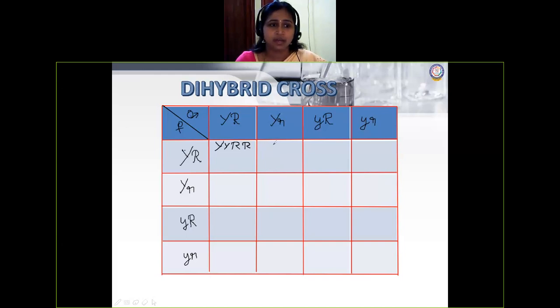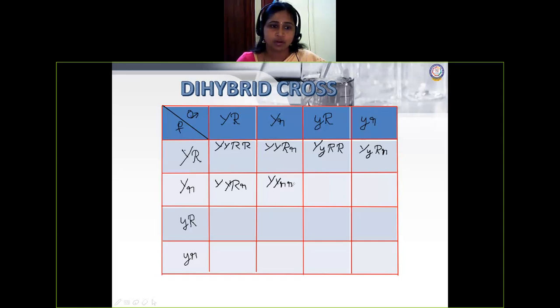Capital Y, capital Y, capital R, small r, same way, then capital Y, small y, capital R, small r. And the rest you are going to do. By the time, I'll also complete here. Capital Y, capital R. Be careful while writing the letters. You may go wrong if even one letter is wrong.